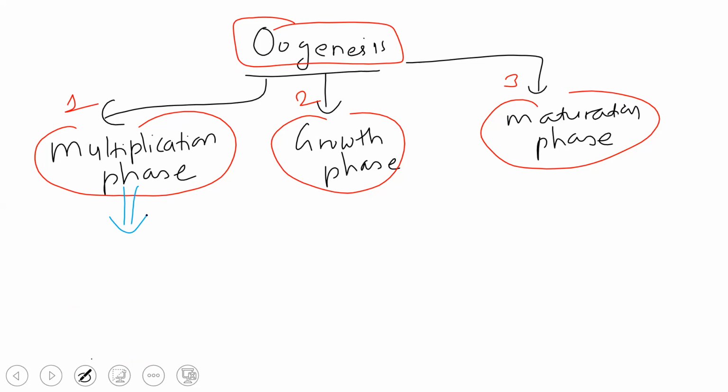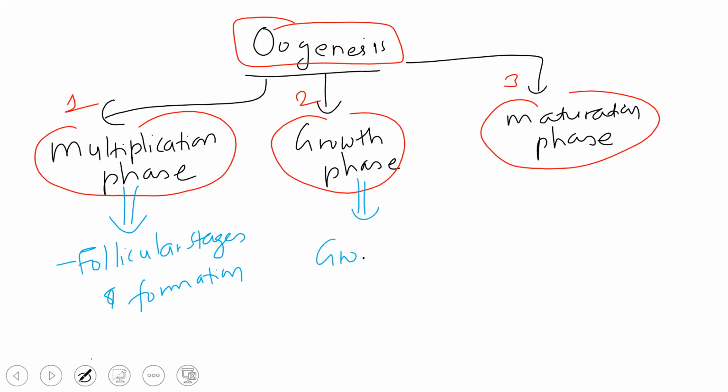Or you can call it the follicular stages. Then the growth phase, which we'll talk about separately, will be about the growth of this, and maturation will be about the maturation of this. We'll talk about each of these separately.